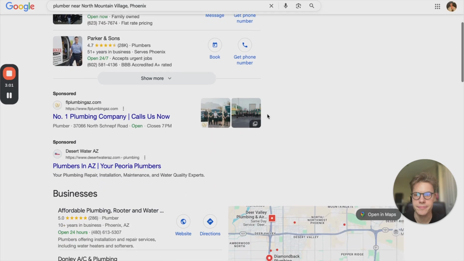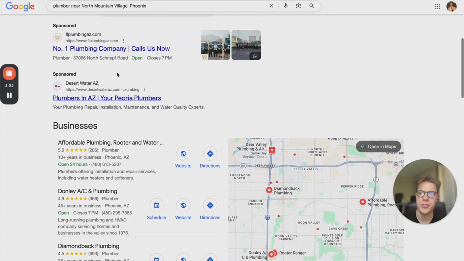Okay, so let's go down one. So these two here now, these are search ads or text ads. These are from Google pay-per-click.